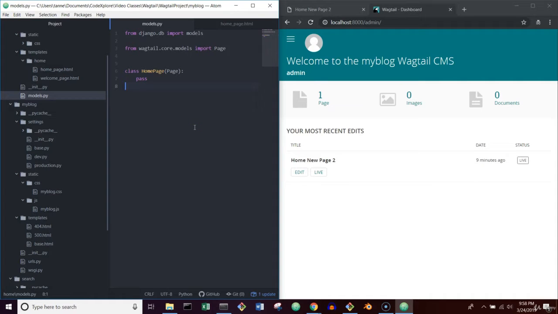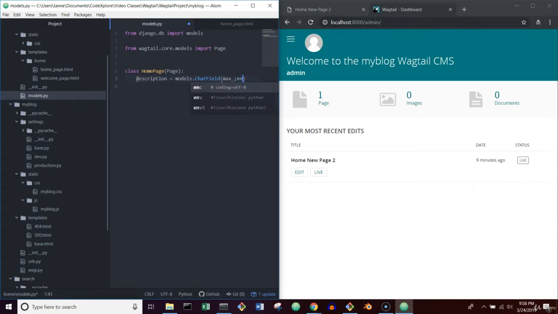So let's start adding some fields into our home page model. So delete pass, and you can add fields that are standard with any Django model. It supports any fields from models dot whatever. So we're going to say description equals models dot char field.